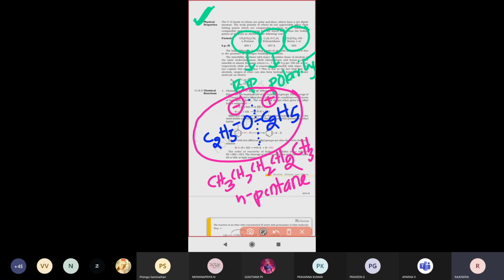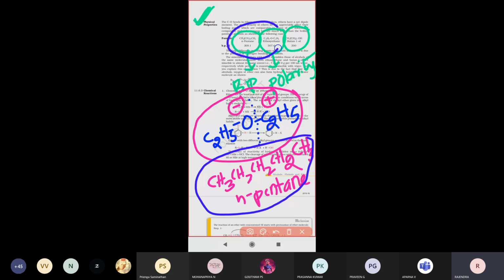So the compounds that do not show polarity in nature will have more boiling points. First you have to compare these two compounds. One is the alkane pentane, another is ethoxyethane, which we can also call diethyl ether. In these two compounds, which one will show lesser boiling point?